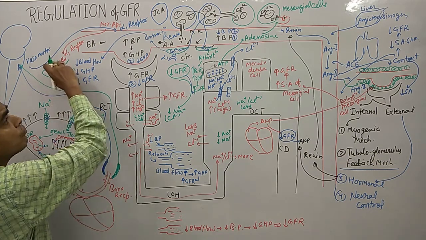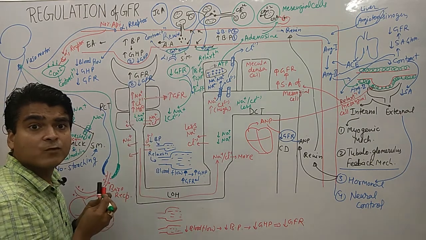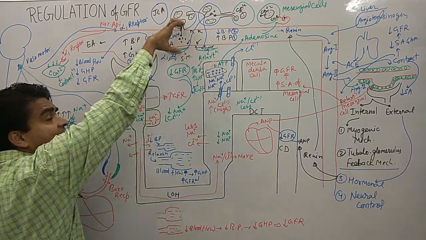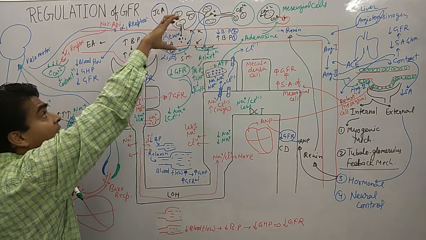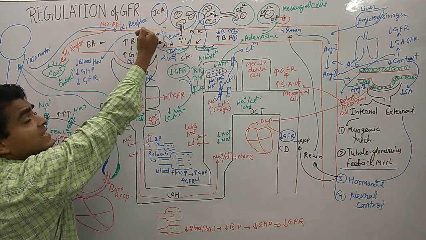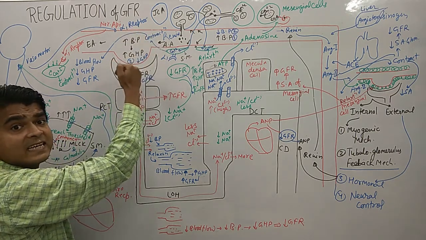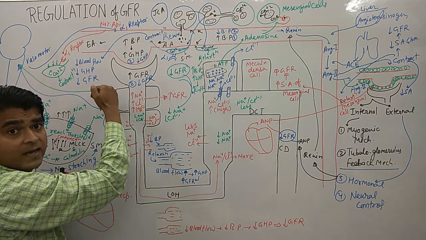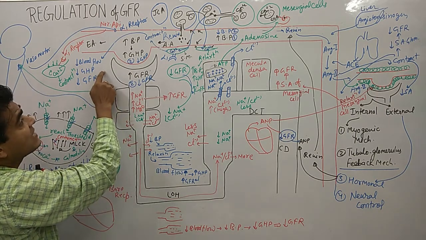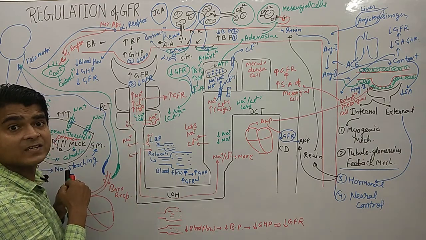Okay, so due to contraction of the smooth muscle, there is a squeezing in this area. Due to squeezing in this area, there is a decrease in the blood flow, and if there is a decrease in the blood flow, there is a decrease in the GHP, and there is a decrease in GFR. Okay everyone, so this is the action of alpha 1 receptor.